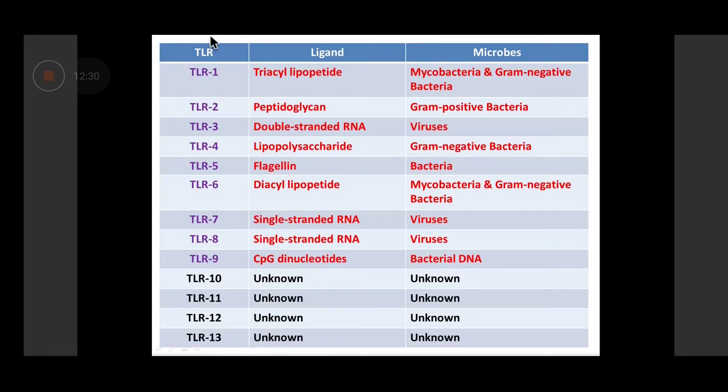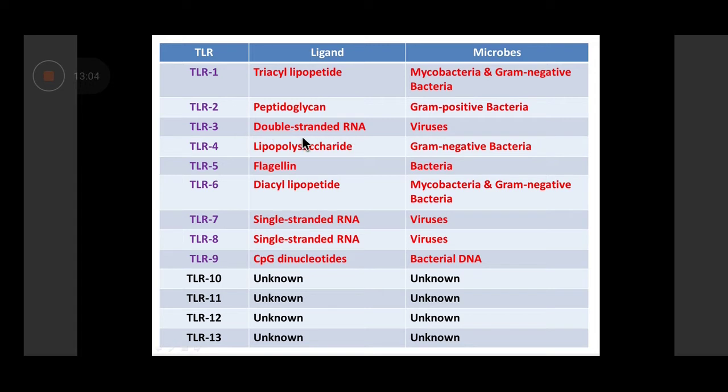Now, there are in total 13 toll-like receptors that have been identified. These are simply referred to as TLR 1, 2, 3, 4, 5, 6 till 13. I'll just mention some of the important ones. Like TLR2. TLR2 recognizes peptidoglycan. Peptidoglycan, you would be knowing by now, is the cell wall of a bacterium, and in a gram-positive bacterium, it is exposed. So TLR2 will recognize all gram-positive bacteria. It will identify a gram-positive bacterium, but which one, whether it is Staph aureus or Streptococcus pyogenes, it cannot say.